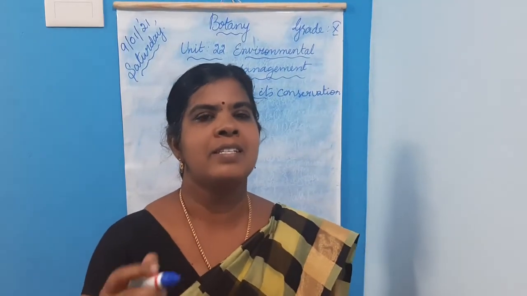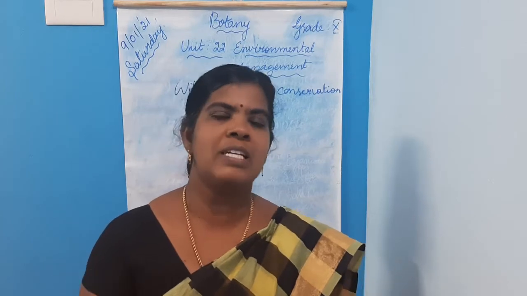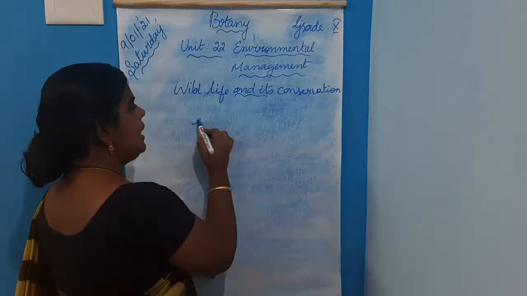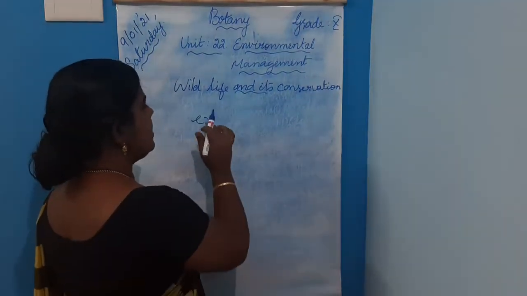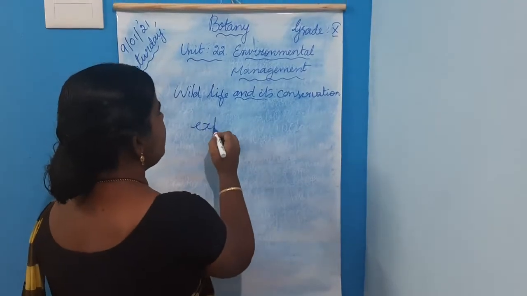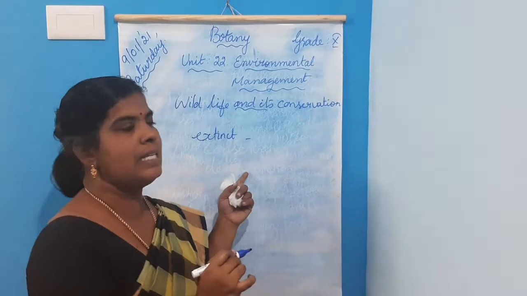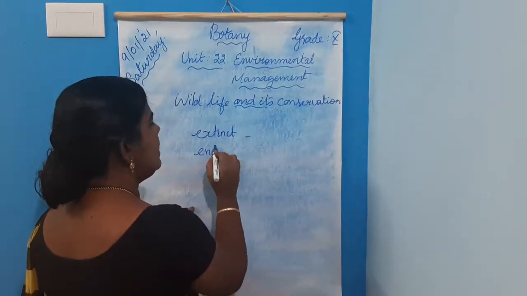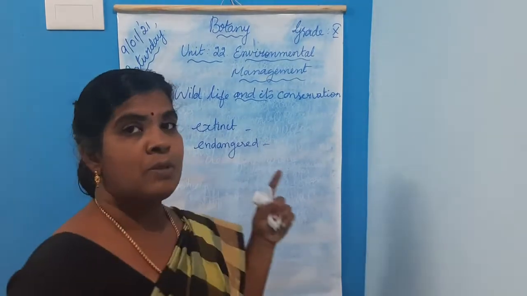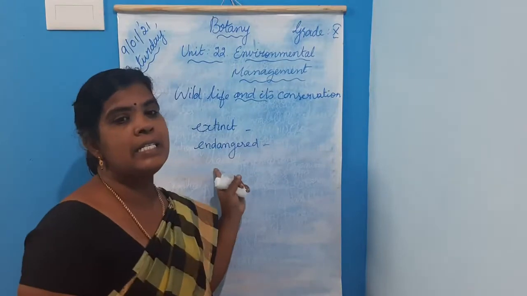What do you mean by extinct? Species of animals and plants not there in this world. That is extinct. What do you mean by endangered? Species which are going to become extinct, or endangered species.